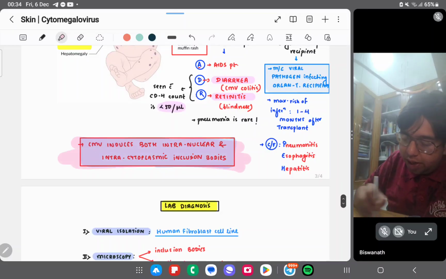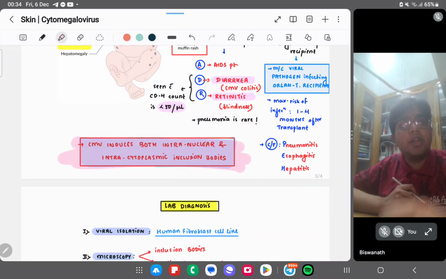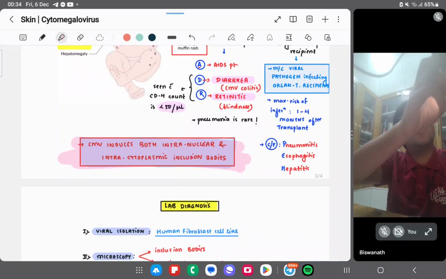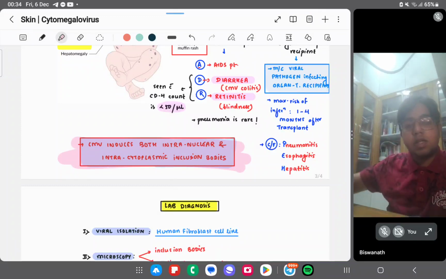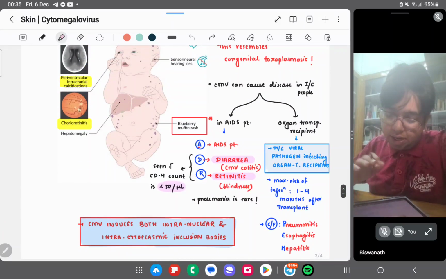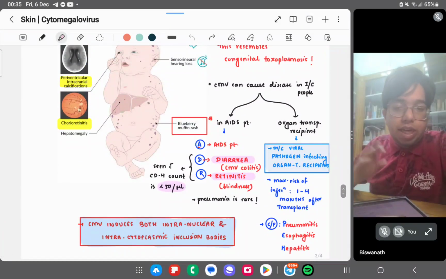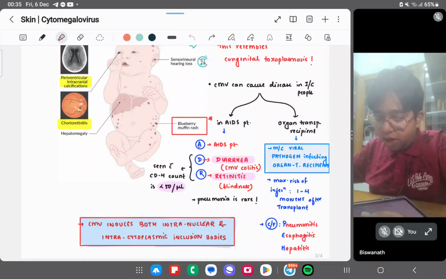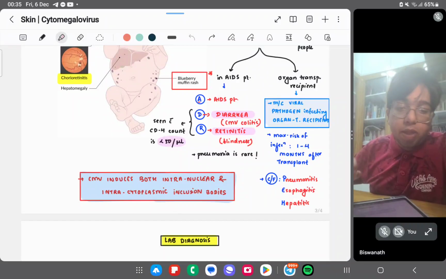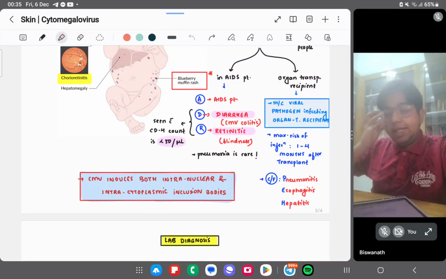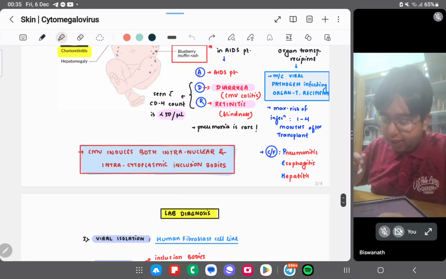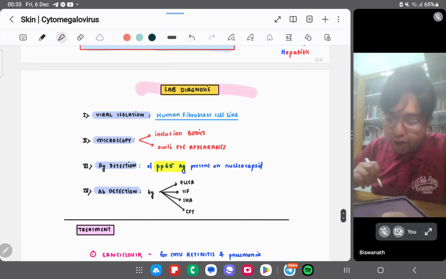CMV includes both intranuclear and intracytoplasmic inclusion bodies. Okay, it includes both intranuclear as well as intracytoplasmic inclusion bodies. Understood, this much is there. CMV can cause disease in the immunocompromised, ADR, you'll remember, diarrhea and retinitis. In organ transplantation, you'll see it's the most common viral pathogen causing disease, with pneumonitis, esophagitis, and hepatitis.